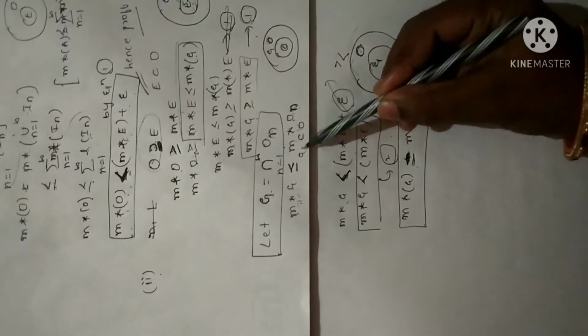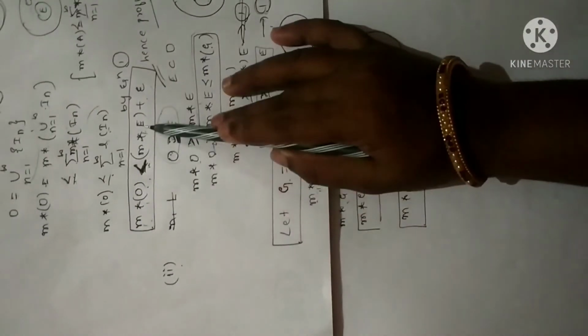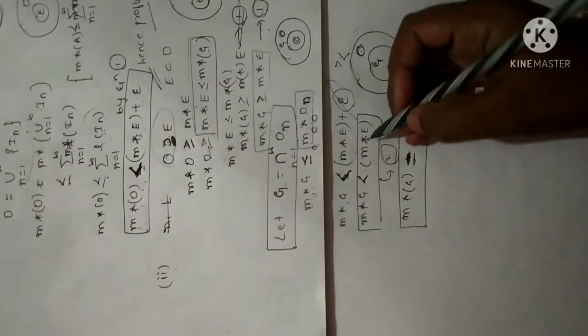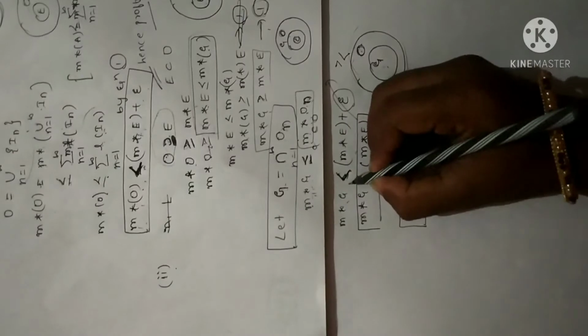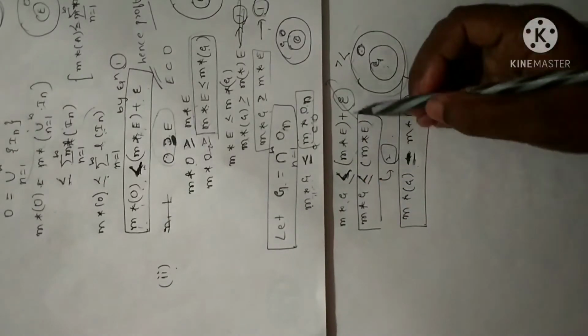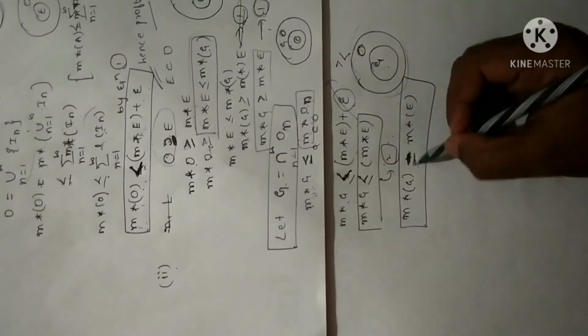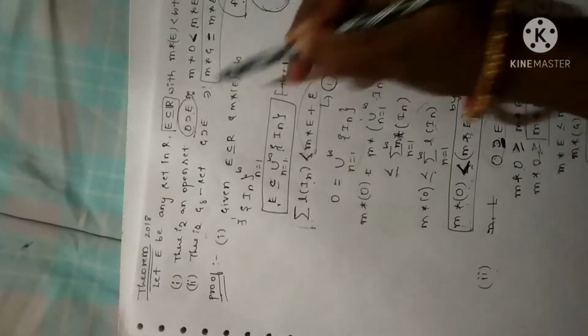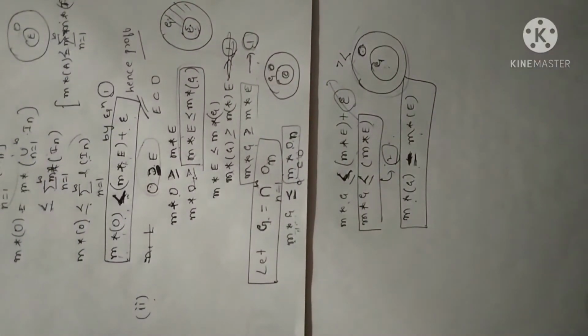Now measure of O I have already proved by expression 1, it is less than measure of E plus epsilon. No matter whether it is less or equal, either you can carry the equal sign or keep less than as it is. So let me call this equation 2. Equations 1 and 2 imply that they are equal. So hence the proof of the second statement: measure of G is equal to measure of E. So I have proved measure of G is equal to measure of E. Hope it is clear.